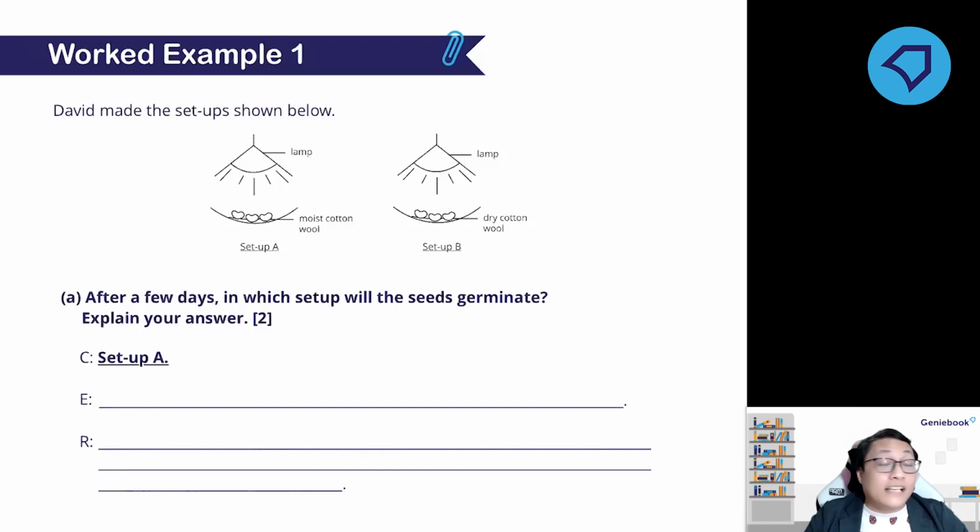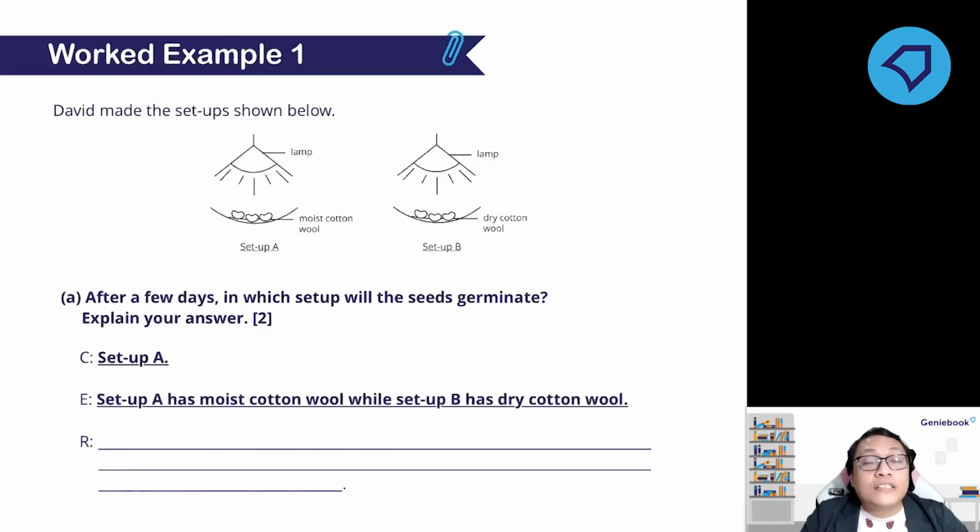Setup A has moist cotton wool, while setup B has only dry cotton wool. So that is the evidence. It's not the explanation, it's the evidence. Then how would the evidence you provide support your claim?